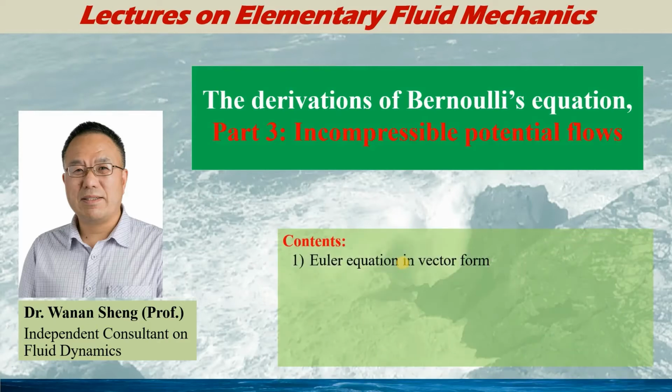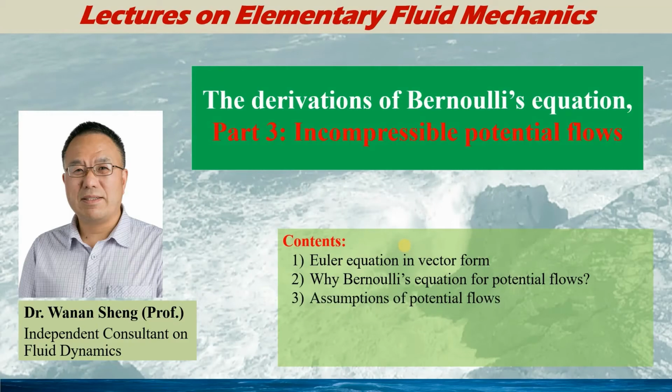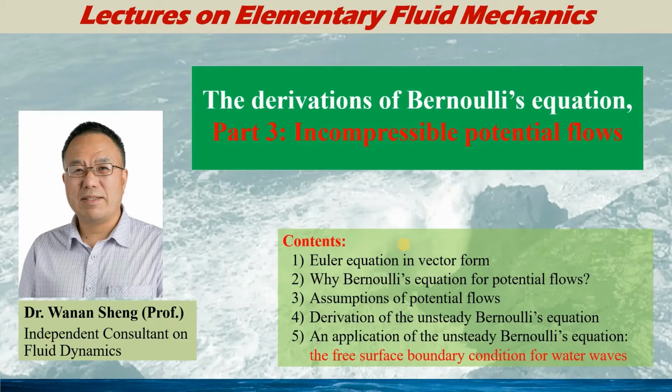In this talk, I will first introduce the Euler equation in a vector form, and then I will introduce why we need to derive the Bernoulli's equation for potential flows, and we will discuss the assumptions of potential flows, then the derivation of the unsteady Bernoulli's equation for potential flows step by step, and last, a simple application of the unsteady Bernoulli's equation for the free surface boundary condition in the ocean wave.